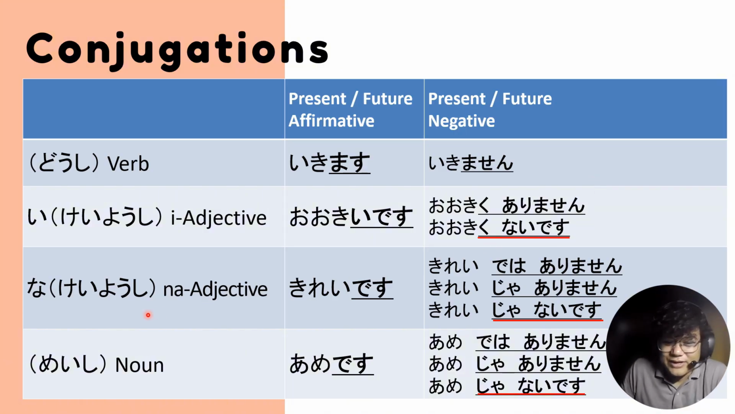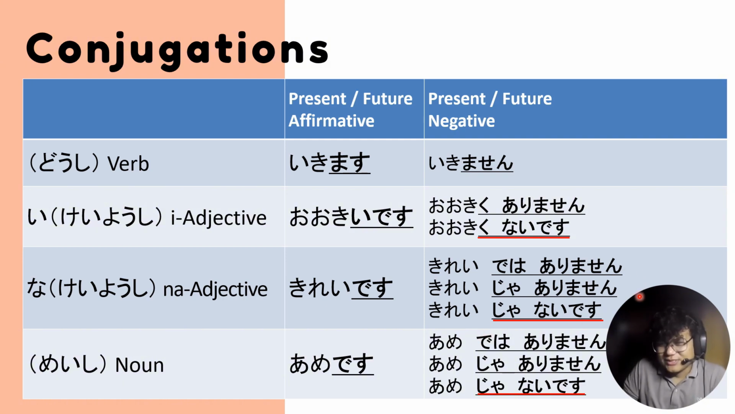Now for na-adjectives and nouns, please take note the rule is the same for adjectives and nouns. Instead of using des, because that is the formal way to say kirei desu and ame desu, for the negative form we can say it in three different ways: kirei dewa arimasen, kirei ja arimasen, and kirei janai desu. Again, formal sentences always end with des and mas. So you have dewa arimasen or ja arimasen.